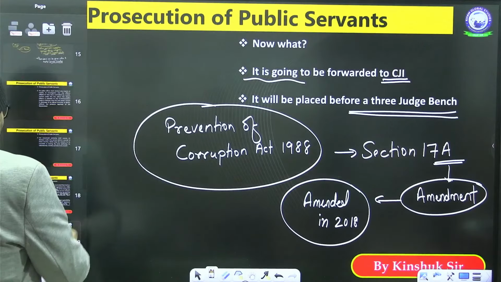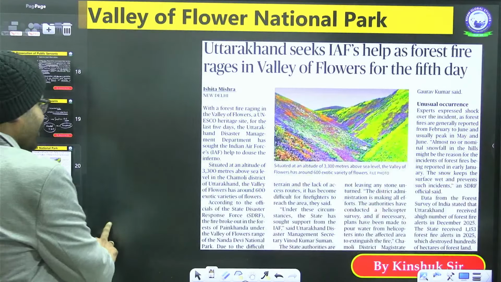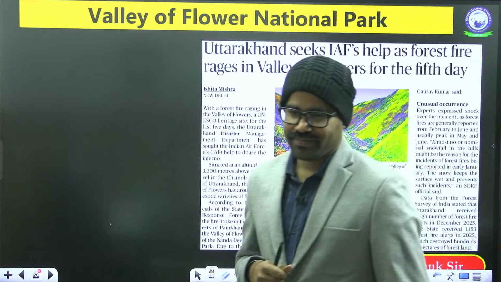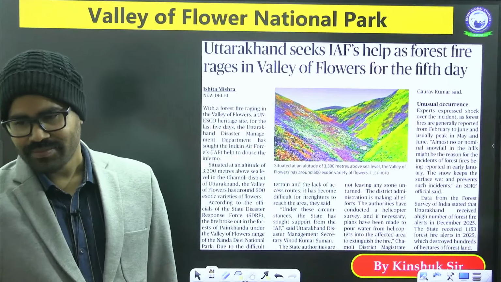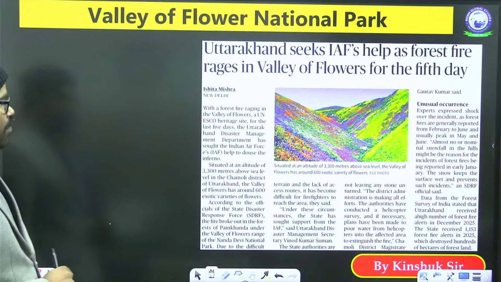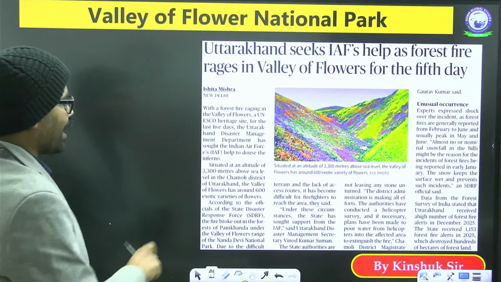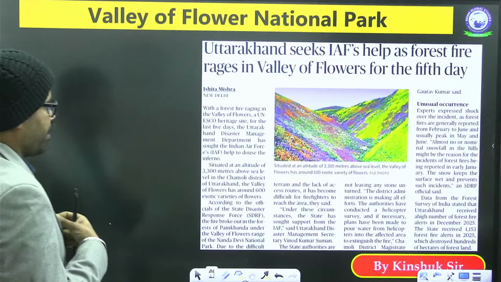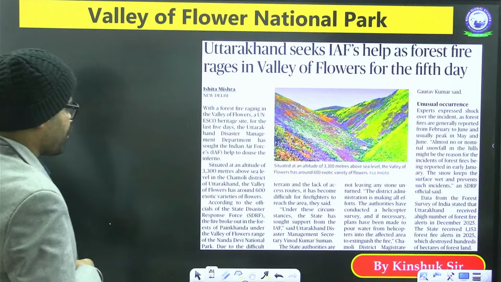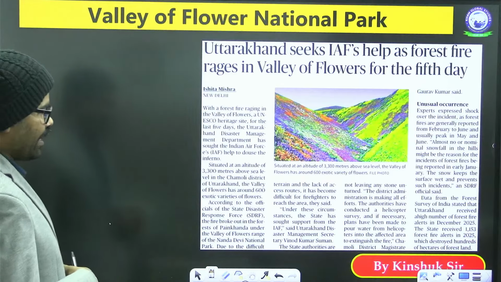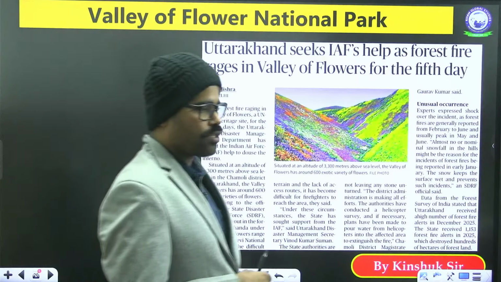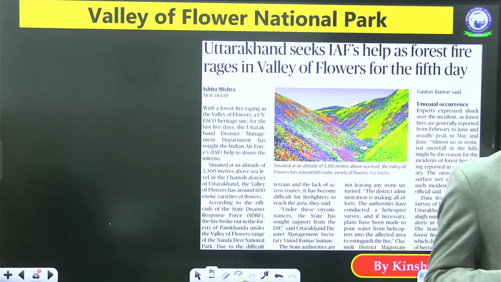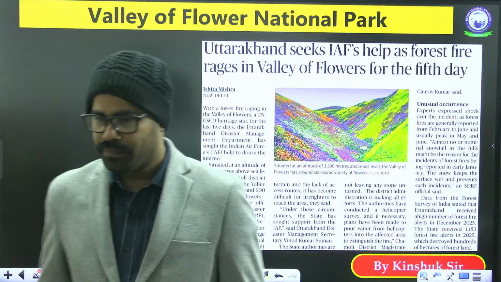Now, coming to the next part. Valley of Flower National Park. There is a fire in this part of the Valley of Flower and it has been going on for quite some time. That's why this is in the news. This is quite a beautiful area. You will find that it is part of a UNESCO World Heritage Site.